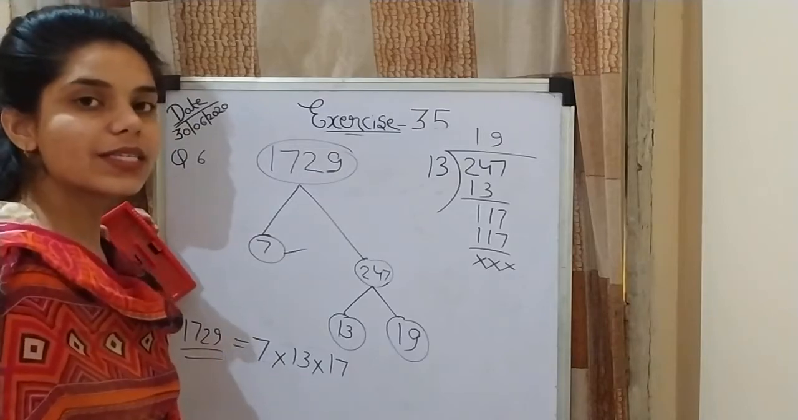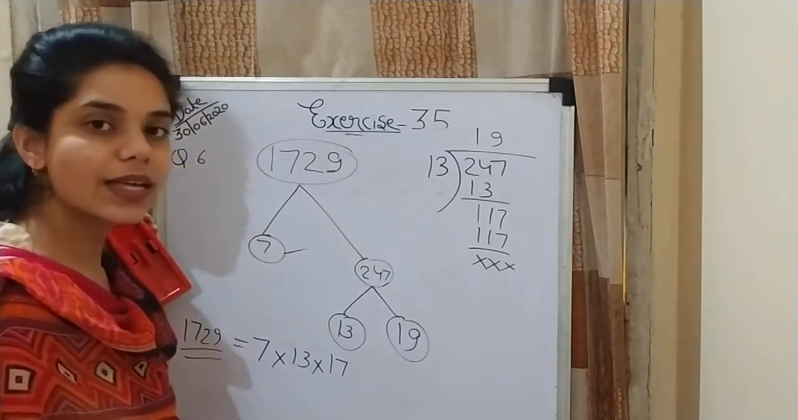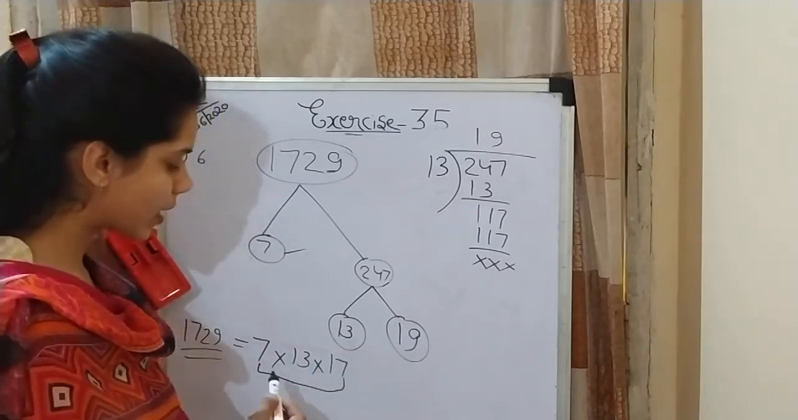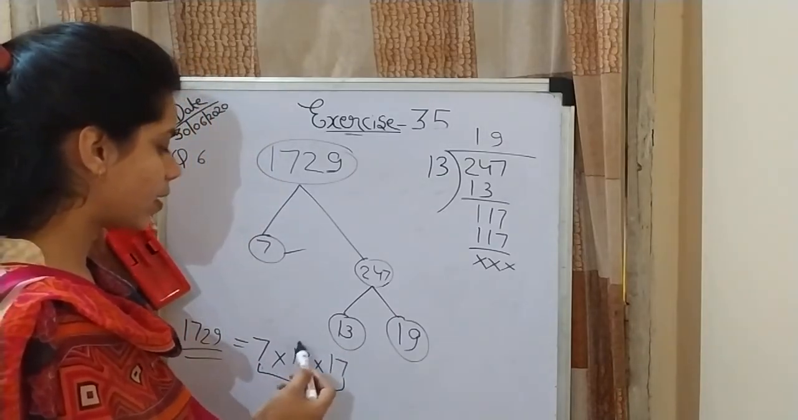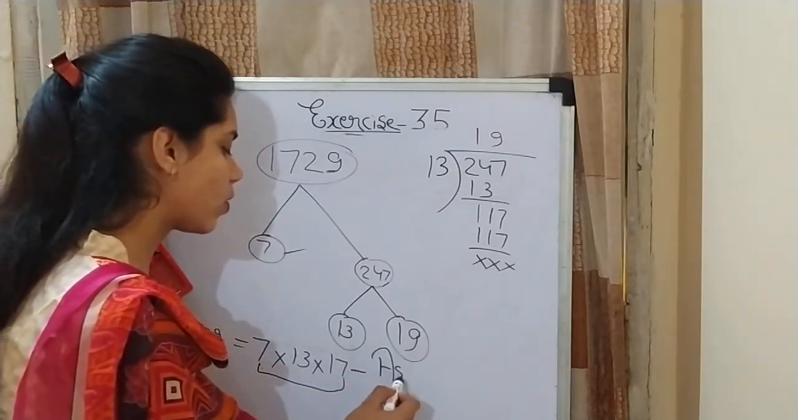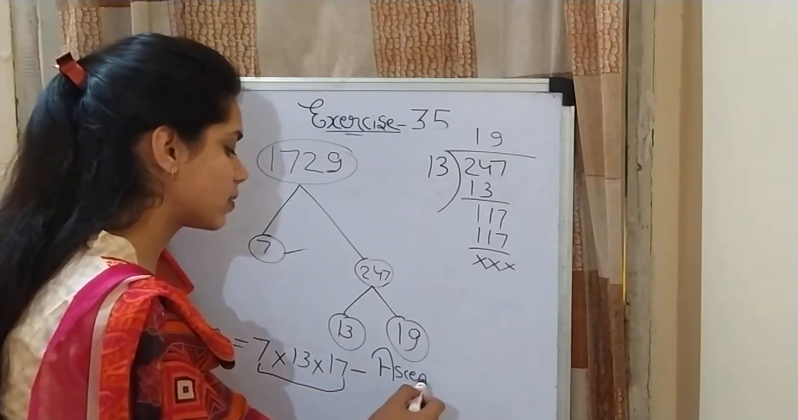Okay, now they are saying to arrange in ascending order. This is already arranged in ascending order. Each number is bigger than the one before it. Okay, this is already the ascending order of the prime factors.